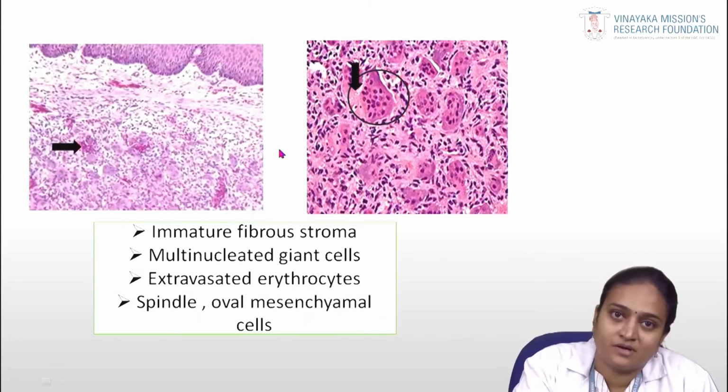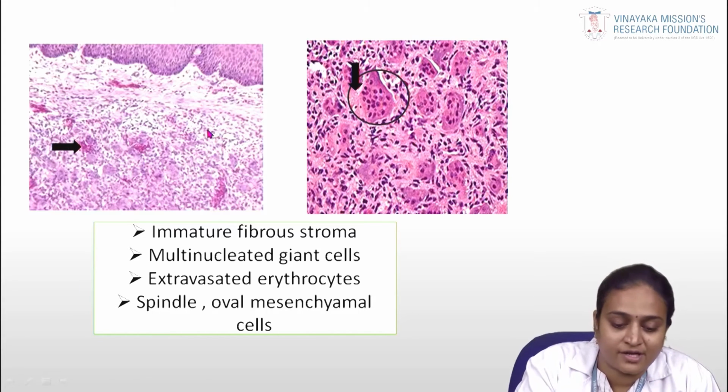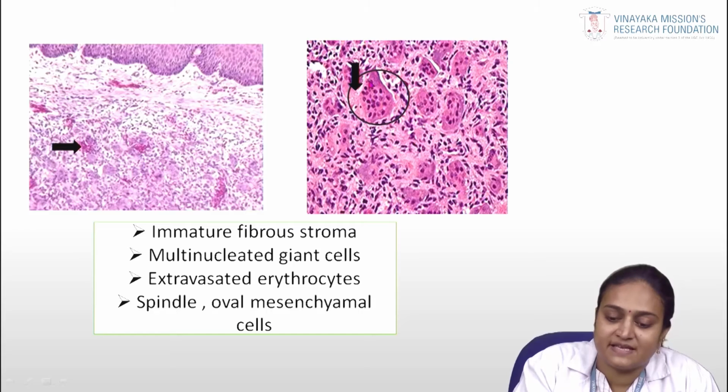Coming to the histopathology of peripheral giant cell granuloma, here you can see the epithelium. Below, you can see the normal band of connective tissue. Below the normal band of connective tissue, there are so many cells. These cells are called giant cells. These giant cells have multiple nuclei.